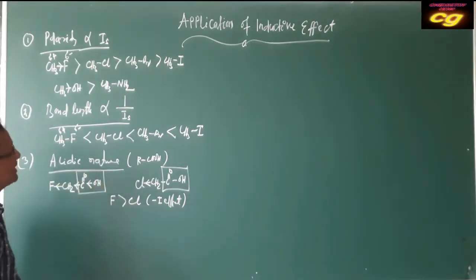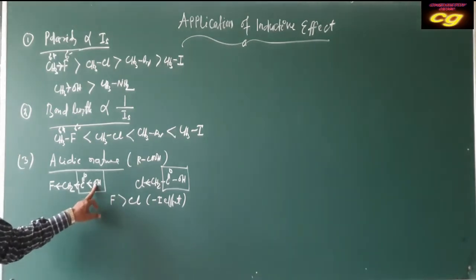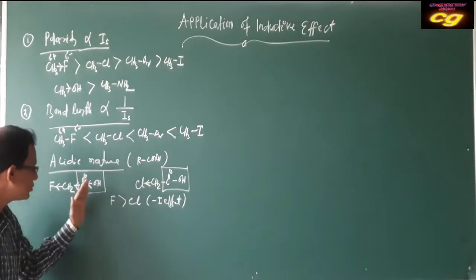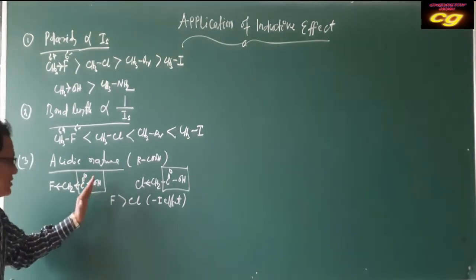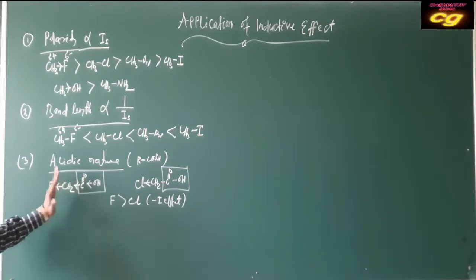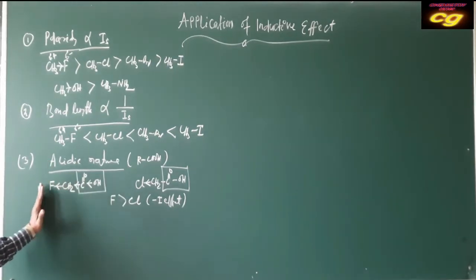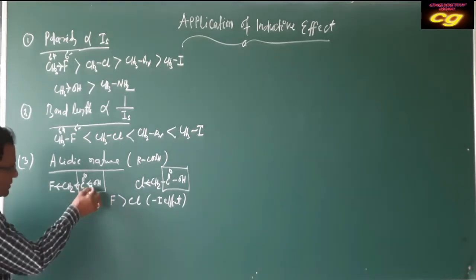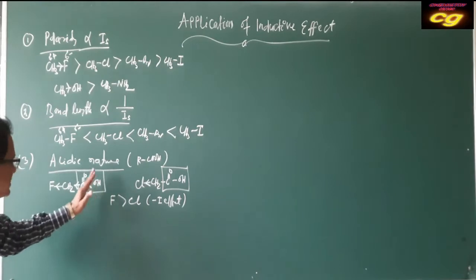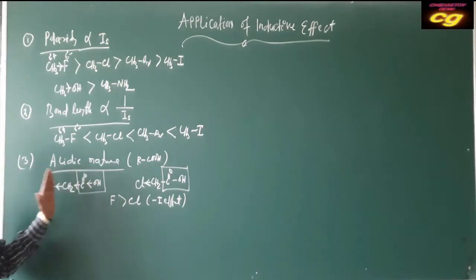So the electron density on the oxygen attached to hydrogen is less, because the electron of oxygen is taken by the carbon, that carbon's electron is taken by the next carbon, and the last carbon's electron is taken by the fluorine. The electron on oxygen is shifted towards fluorine due to the minus I effect.